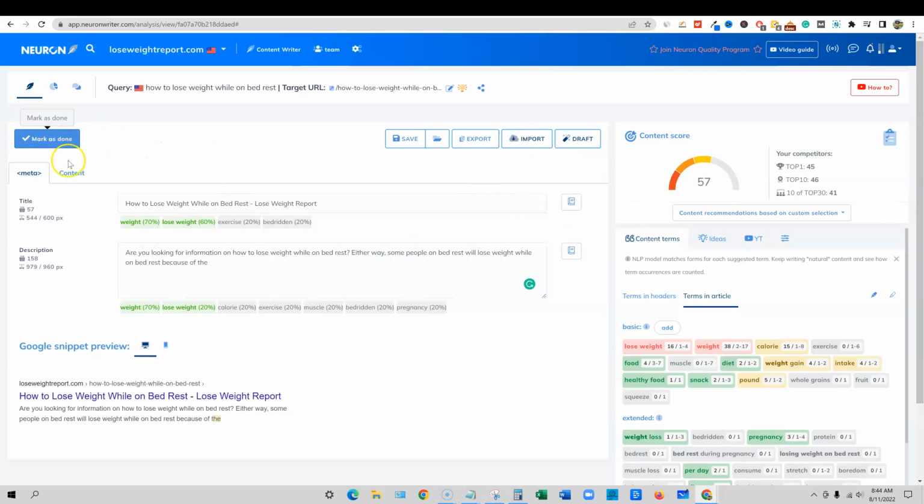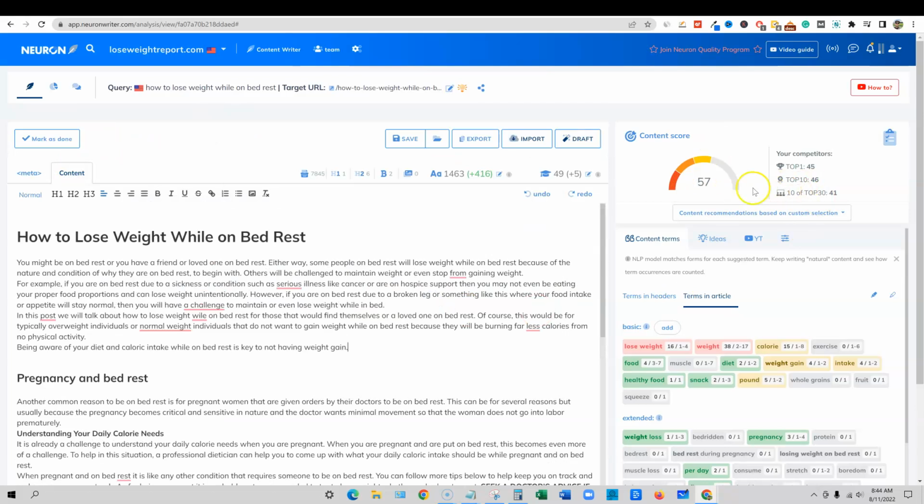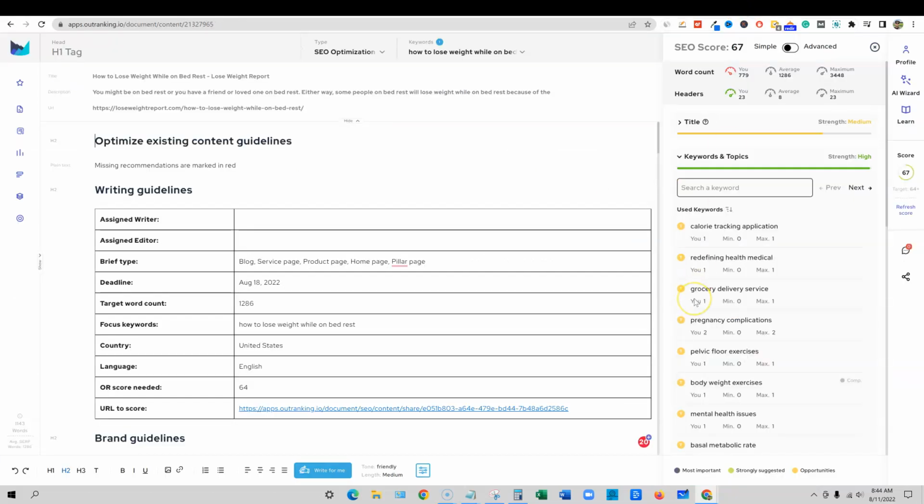So that's cool. We're going to go back to the content over here. So this is where we're at as a 57. In relation to the top 10, we are 11 points better than the top 10, and we are 12 points better than the first position. Let's go back to Outranking and kind of see what it says. It's saying that we need to target a 64 and we have a 67.